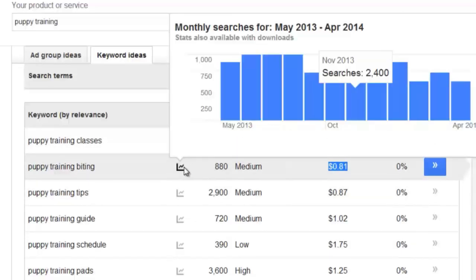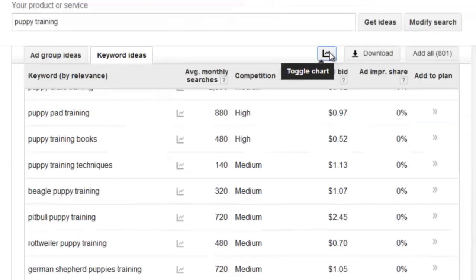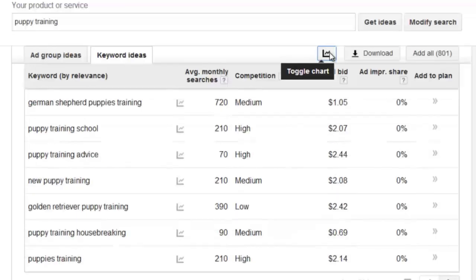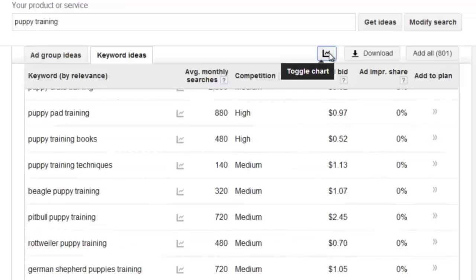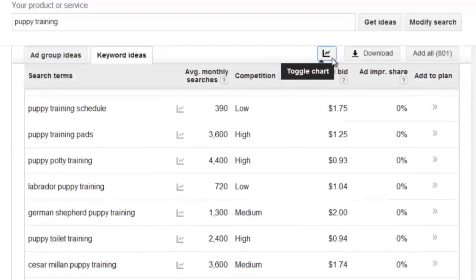Is this a consistent keyword phrase that people type into Google on a constant basis throughout the whole year? Or maybe it's a seasonal keyword like Christmas or Halloween. So that will give you an idea about, okay, is this a keyword phrase that I want to bid on and rank on? You can toggle chart here.